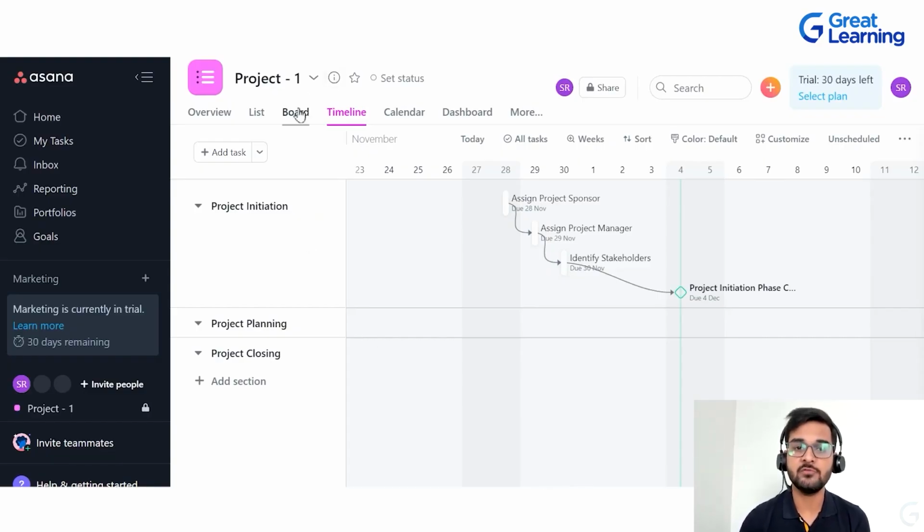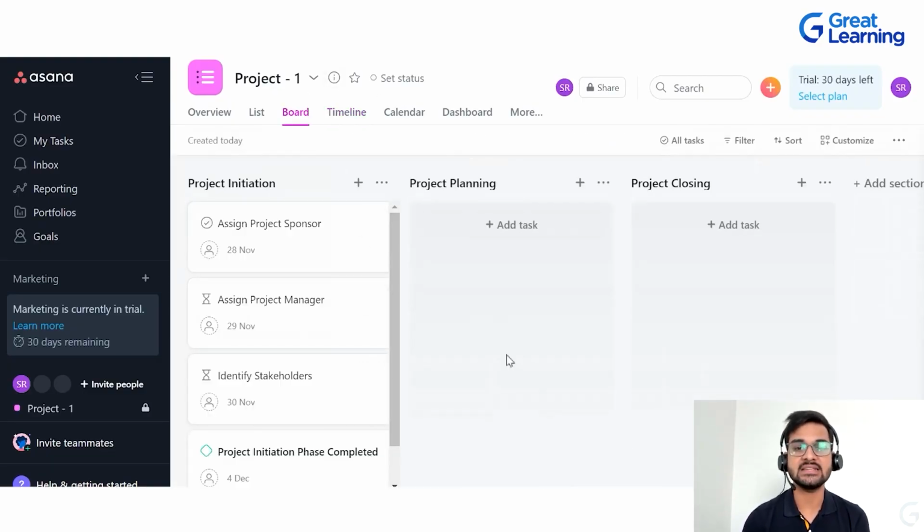So now that we have understood the list view and the timeline view, let's try to see what the board view and calendar view are. So if you again click on the board view, you will be able to see a screen like this. Now board view is generally used whenever you want to have a visual representation of all the tasks and the sections. Now it is very easy to use. For example, you want to track the progress.